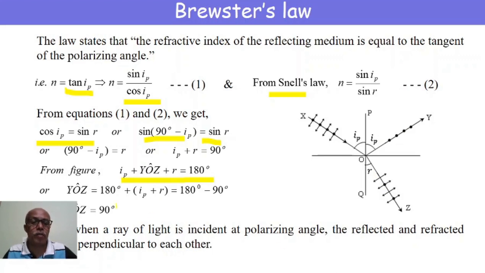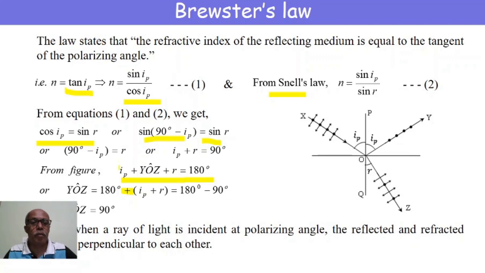Or angle YOZ is equal to 180 minus of IP plus r.